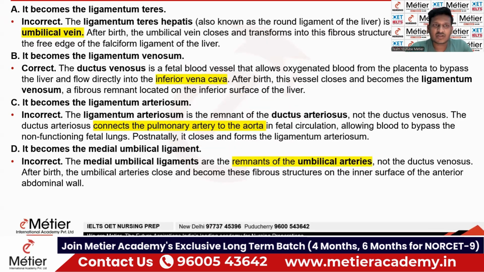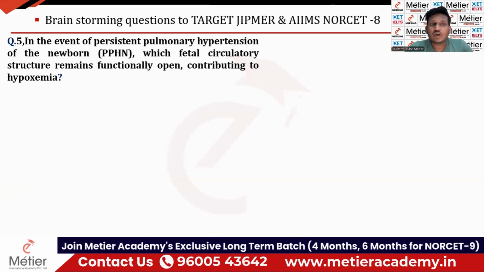Okay, fine. So the next question is, in the event of persistent pulmonary hypertension of newborn, in short PPHN, which fetal circulatory structure remains functionally open? There are so many structures in the fetus, that is ductus arteriosus, ductus venosus, foramen ovale, right?